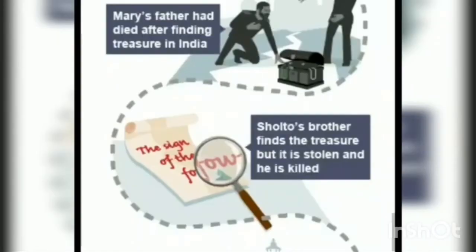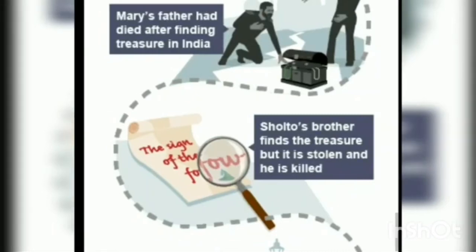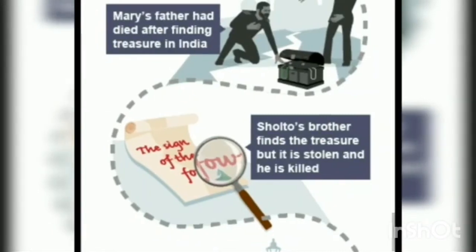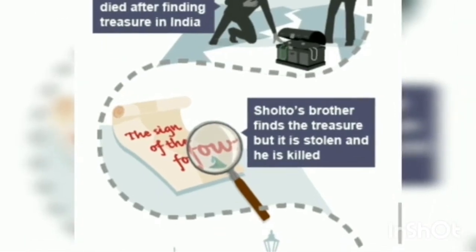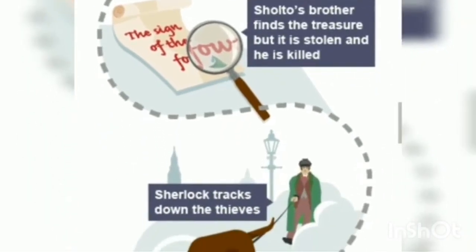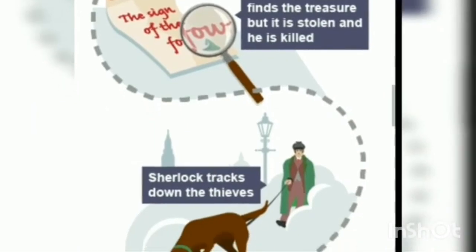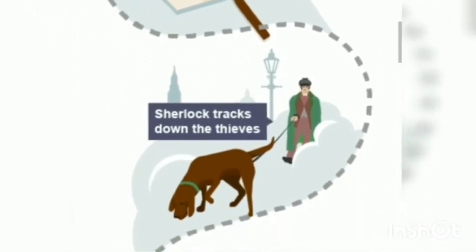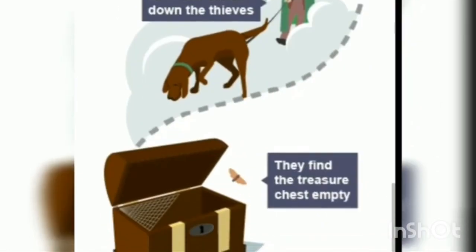Now let's see the whole story in a nutshell. So the story starts with Mary bringing Sherlock Holmes the story of her missing father. Then Mary's father had died after finding the treasure in India, that is the Agra treasure. Then we see Major Sholto's sons find the treasure, but it is stolen, and Major Sholto's son Bartholomew Sholto is killed. Sherlock Holmes tracks down the thieves with the help of a dog named Toby, and they find the treasure, the Agra treasure chest, empty.